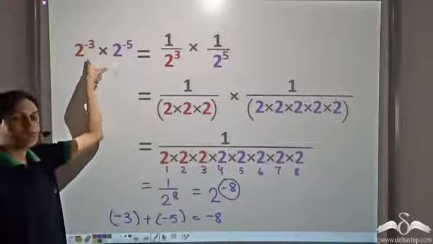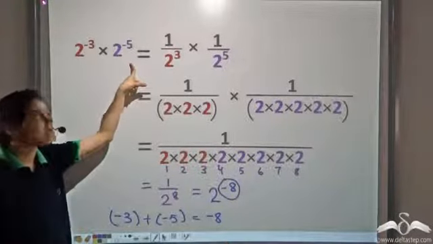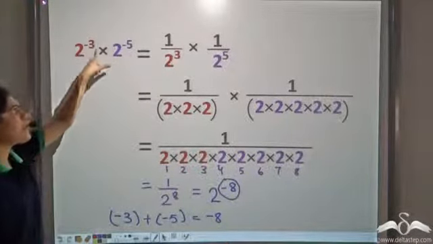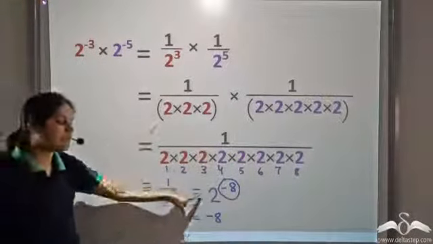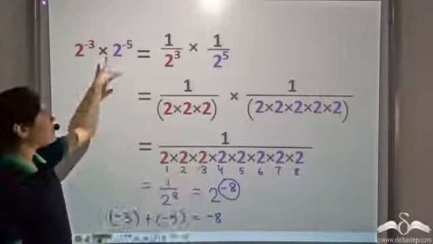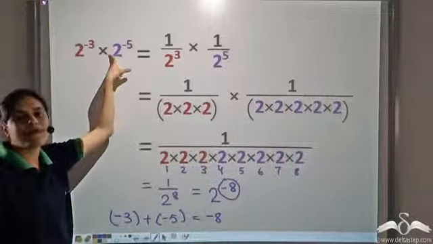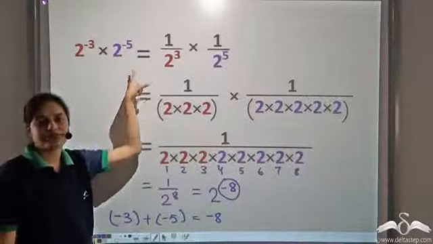So if two exponentials with the same base are multiplied, their powers get added and the base remains the same. This holds even if both the powers are negative.